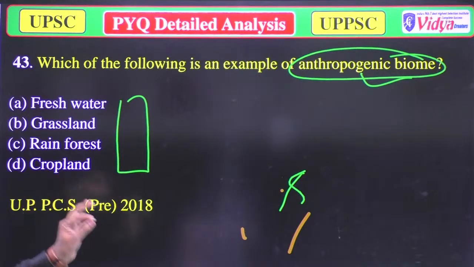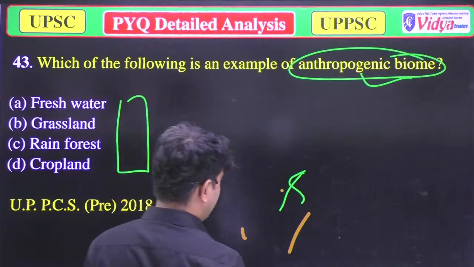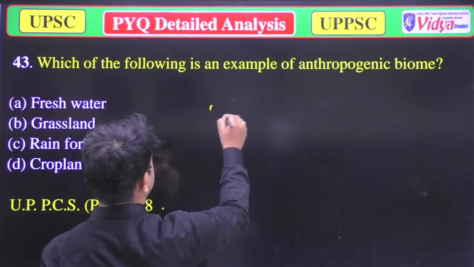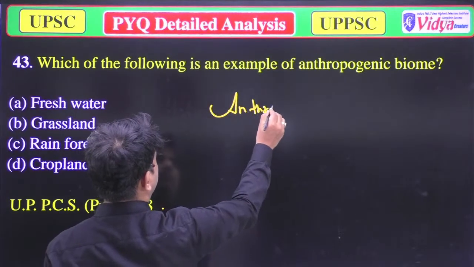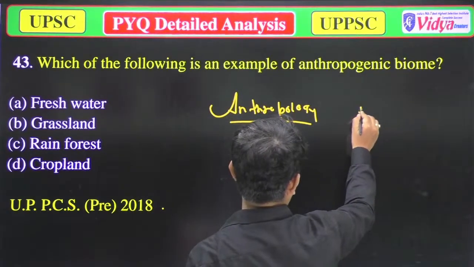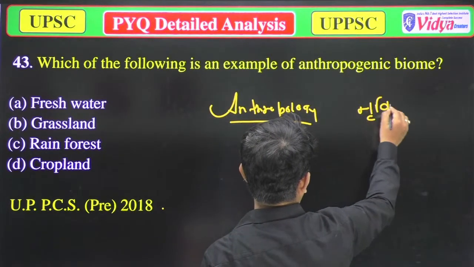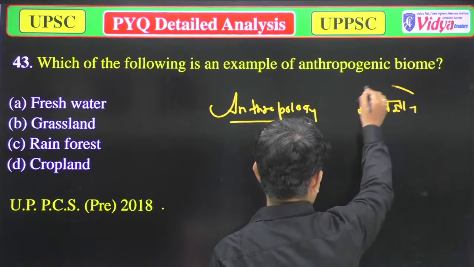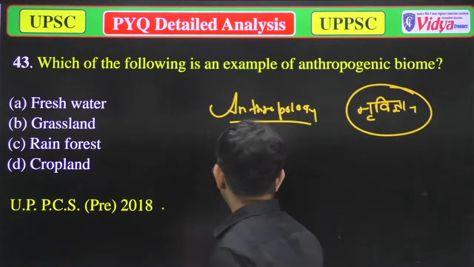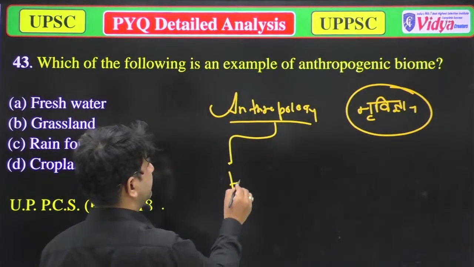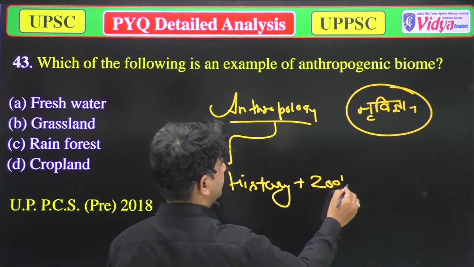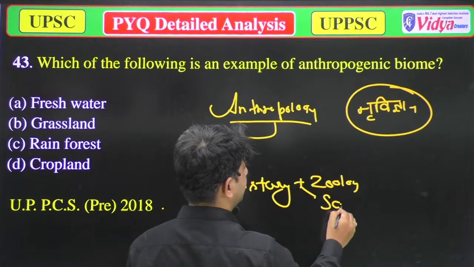Because all of you are civil services students, you are aware of a subject which is known as anthropology. In Hindi it is known as Nrivigyan, and it's a very scoring subject, because in anthropology, history plus geology, or you can say science, is attached.